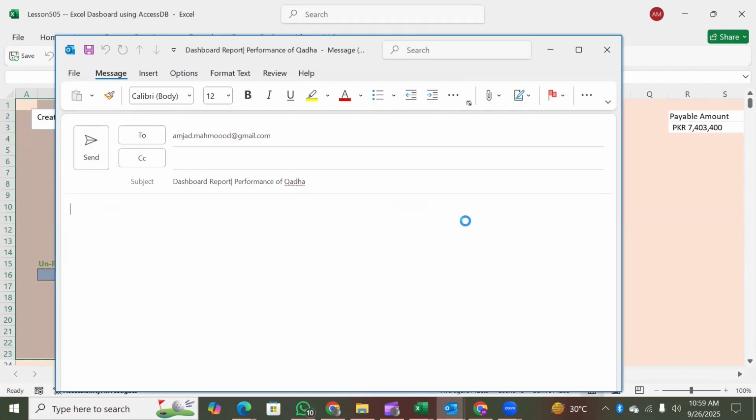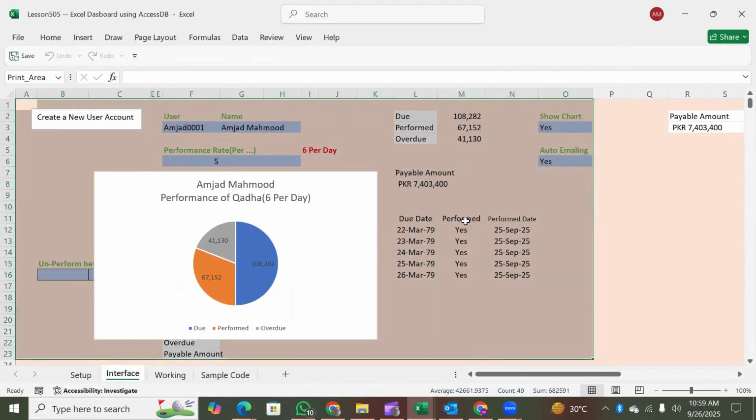So it is now taking the action and responding back to the user. And this is the 25th of September. This thing is done. And this is the due date from 22nd March, 5 days onwards until 26th of March, 1979, with the things which were actually not performed. Now they have been performed, and this overdue is decreasing day by day, and this amount is reducing day by day.